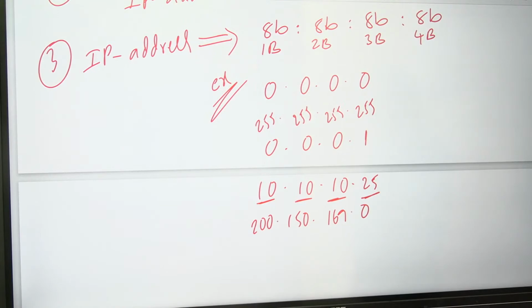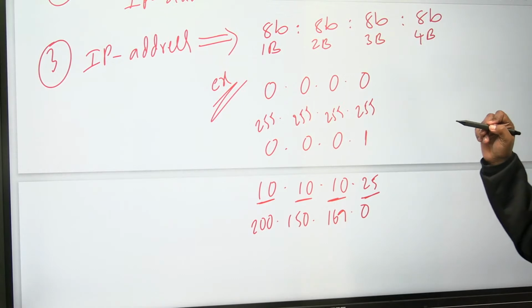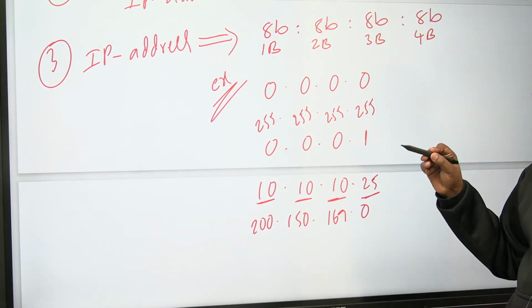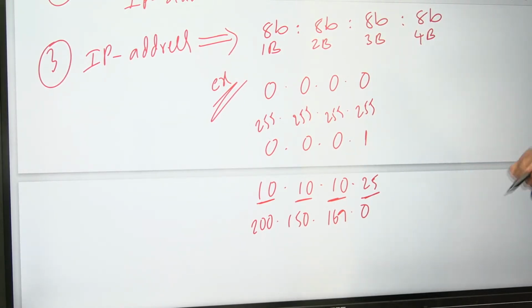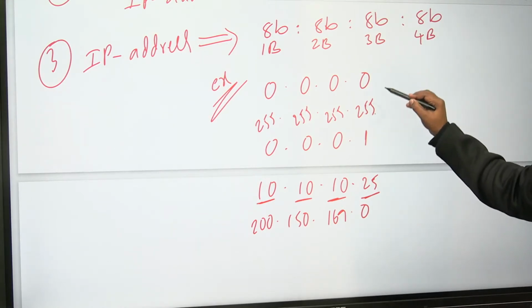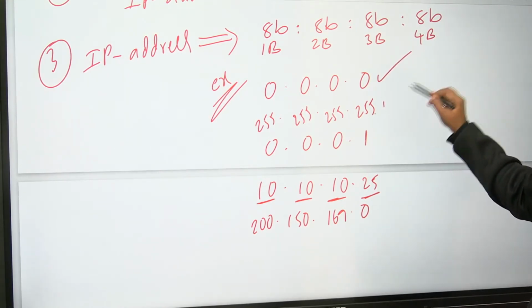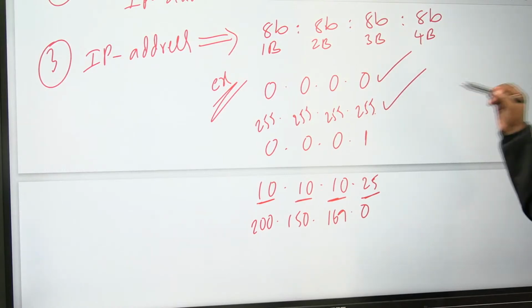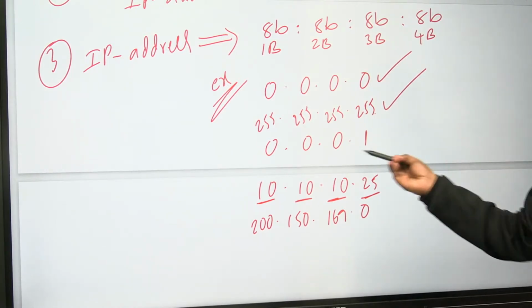The IP address is 32 bits. It will be represented byte dot byte dot byte dot byte, like that, 4 bytes. So the minimum IP address is 4 zeros. The maximum IP address is 4 255s. In between them there are so many addresses. This is the minimal IP address, this is the maximal IP address. In between there are so many. I gave some examples.